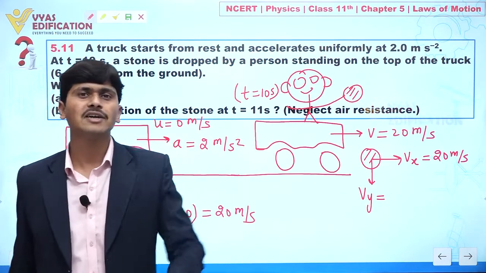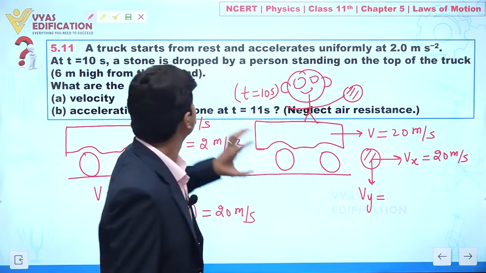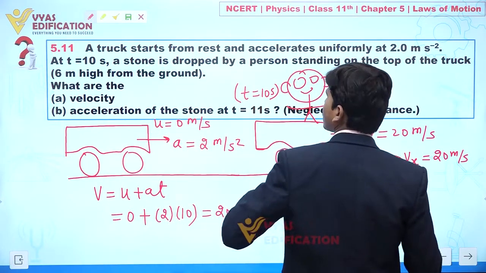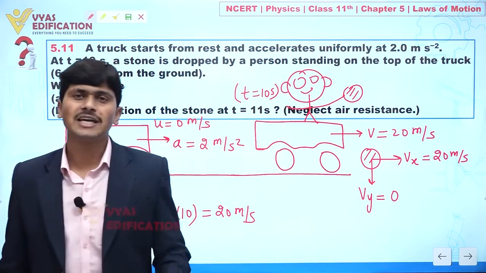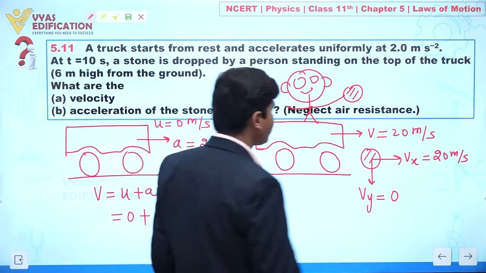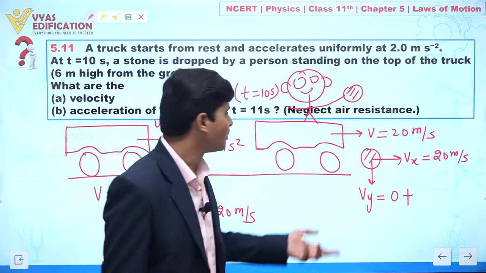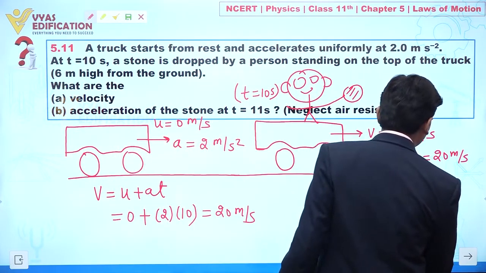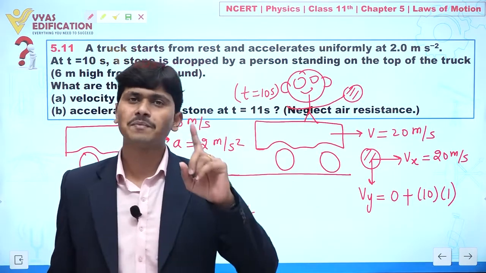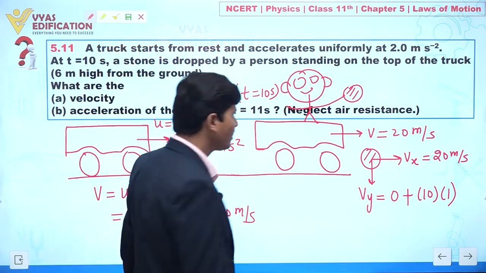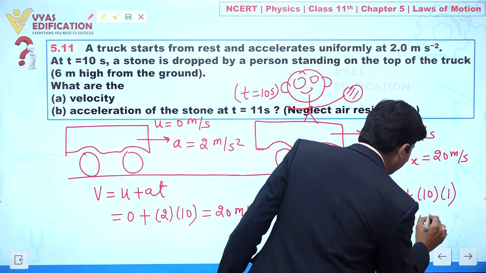So for the 1 second, what is the velocity attained by this stone? So we can say v equal to u. The initial velocity in the vertical direction we have 0 plus, I am taking downward direction positive, so acceleration due to gravity we have 10 and total time duration we have 1 second from 10 second to 11 second. So Vy we can say is equal to 10 meter per second.